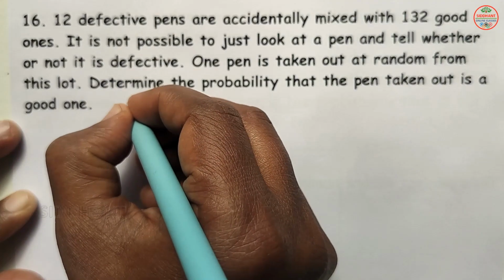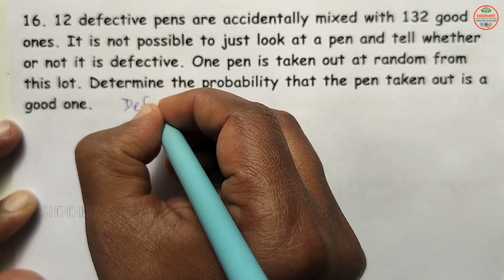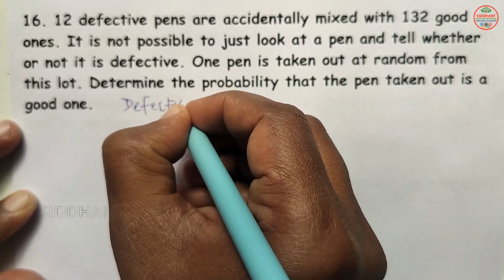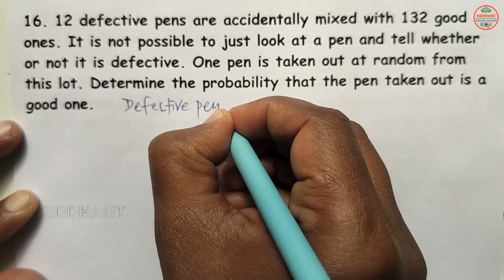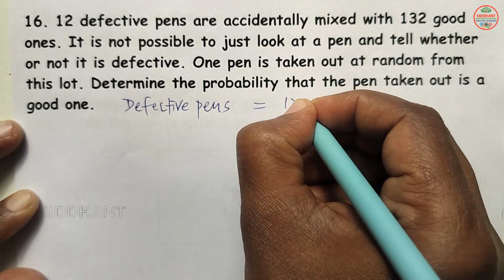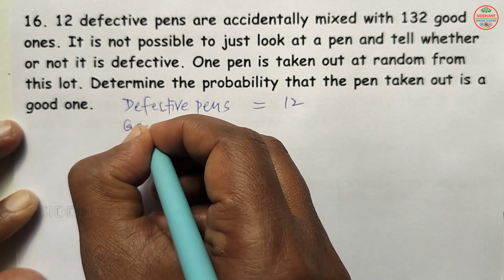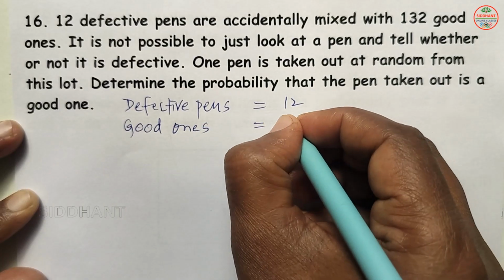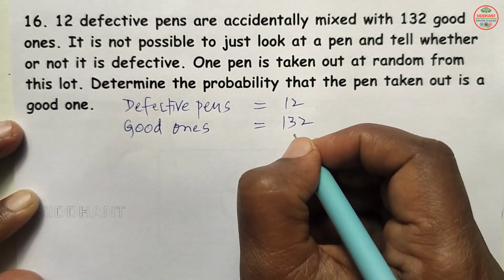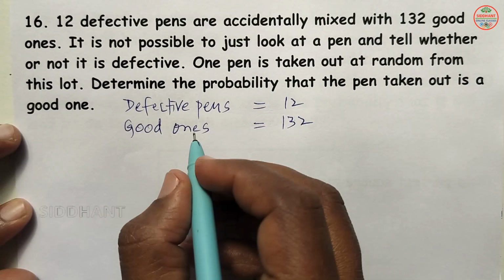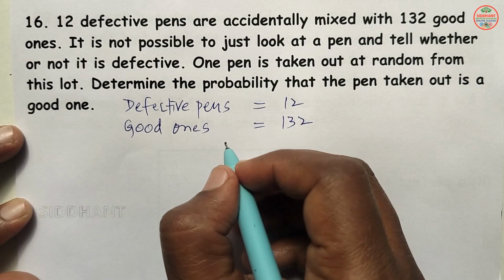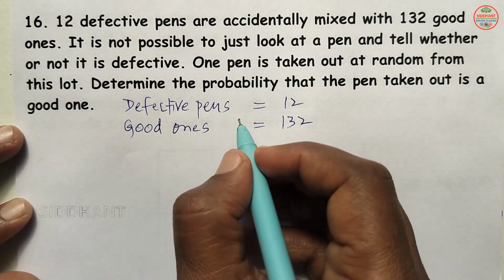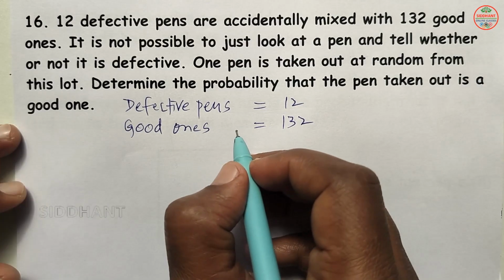So here defective pens are 12, good ones are 132. They are mixed here, and one pen is taken at random.